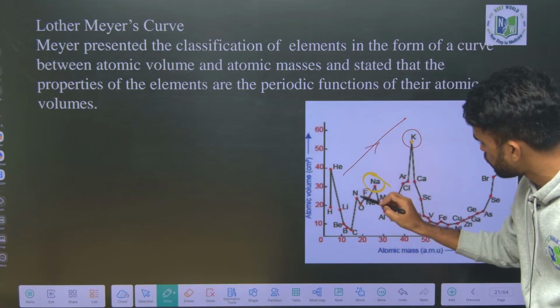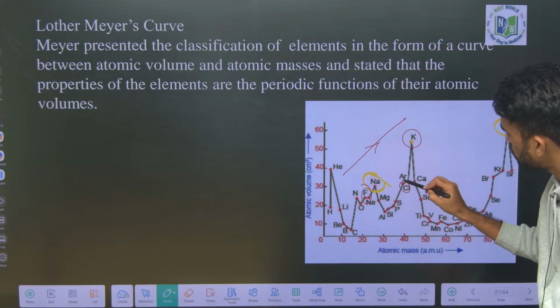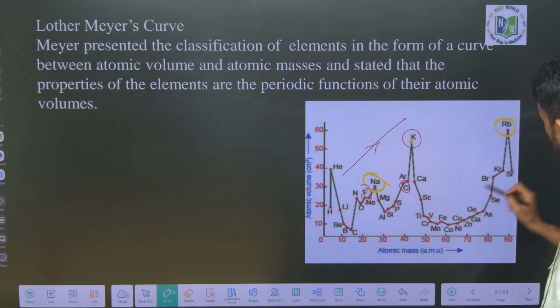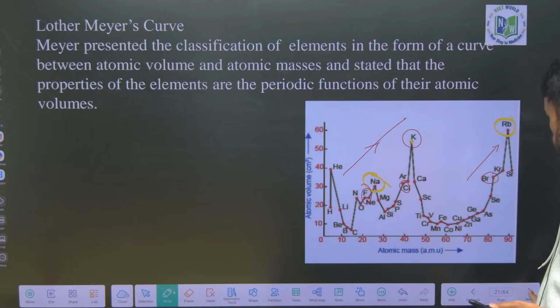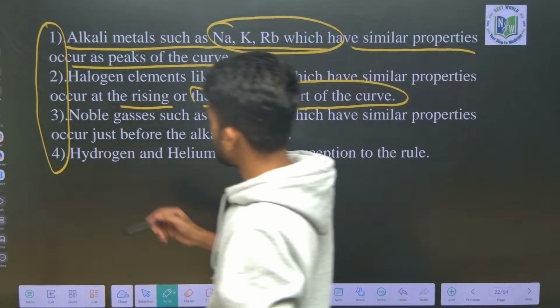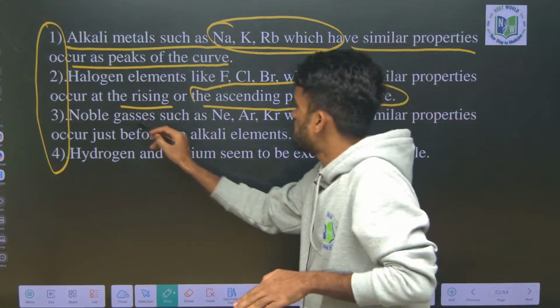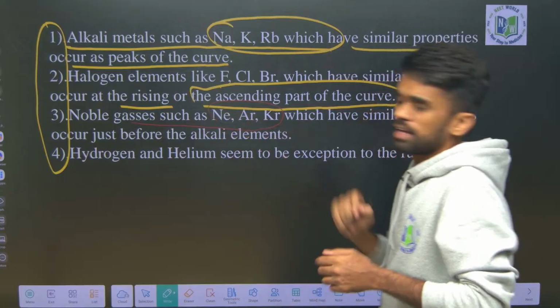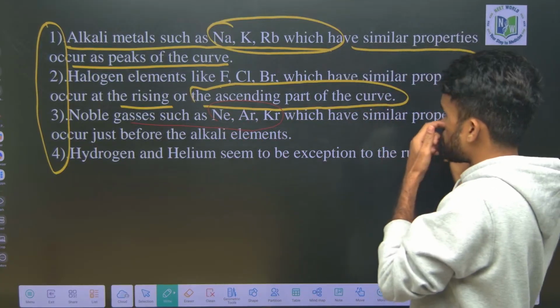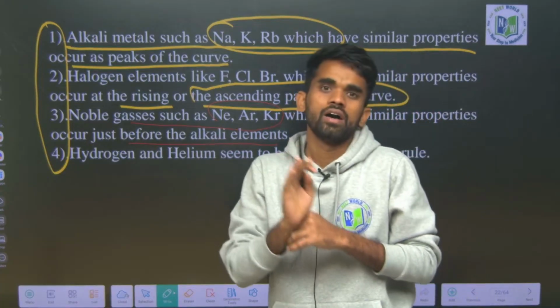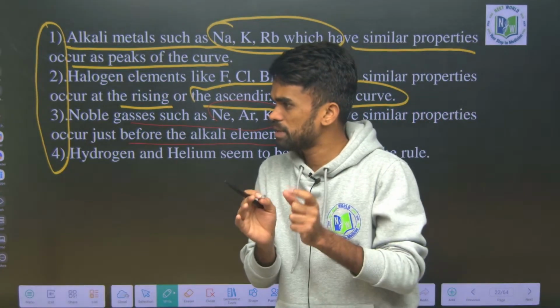So like this, here we have fluorine, again chlorine, just before the noble gases, and here you can see bromine. So this is what we can call an increasing or ascending curve, smaller to bigger. Similarly, just after the halogens we have noble gases such as neon, argon, krypton, which have similar properties and are just before alkali metals and just after the halogens. You can remember these statements.